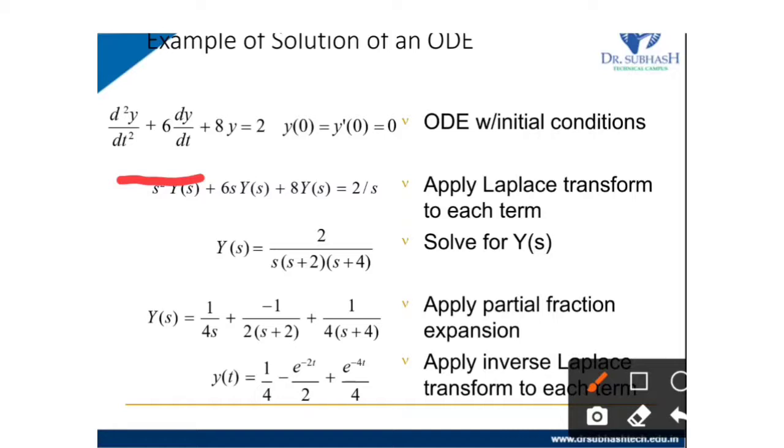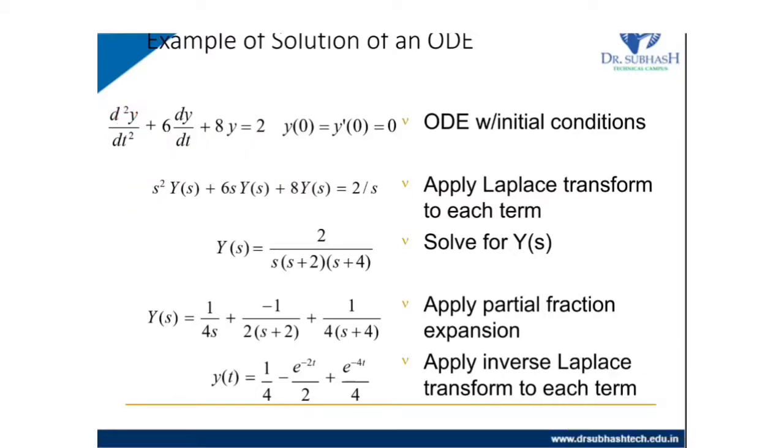So d square by dt square means s square, and d by dt means s. So we will put here: the first term d square y by dt square means s square multiplied with y of s. 6 dy by dt means 6 s y of s. Plus 8 y of s equal to 2 divided by s. So we are applying the Laplace transform of each term.